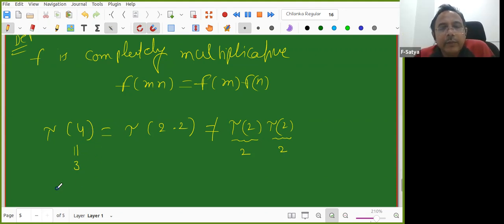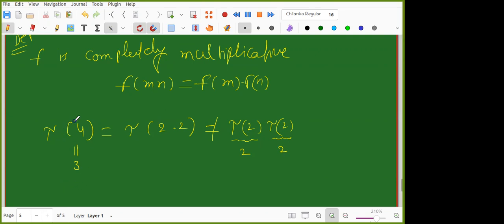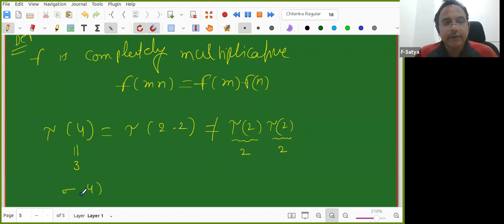Okay, what about sigma? Sigma is also not completely multiplicative. The same example works. Let us work it out. Sigma of 4 is how much? It is 1 plus 2 plus 2 square, which is 7. What is sigma of 2 into sigma of 2?